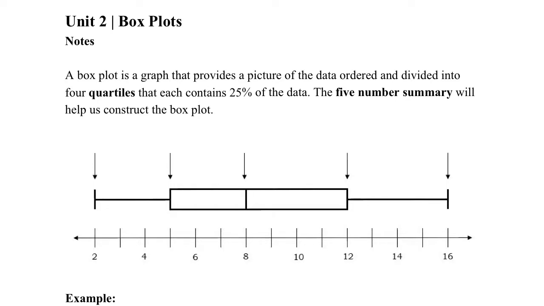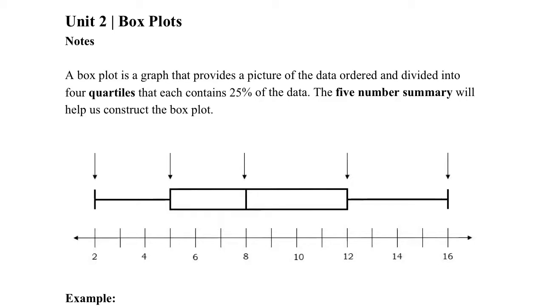So a box plot basically takes your data and it divides it into four quartiles. So quartiles is basically splitting up the data into four chunks. So if you look here, I've got 1, 2, 3, 4 chunks. And each one contains 25% of the data.